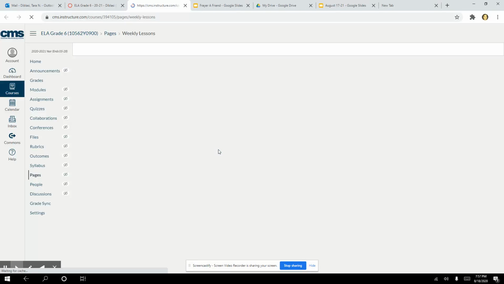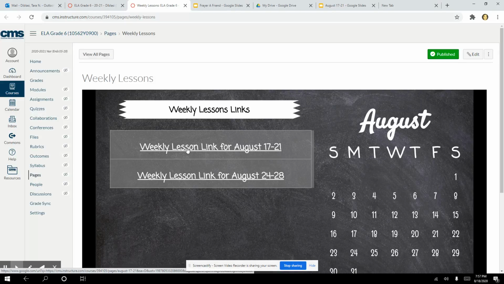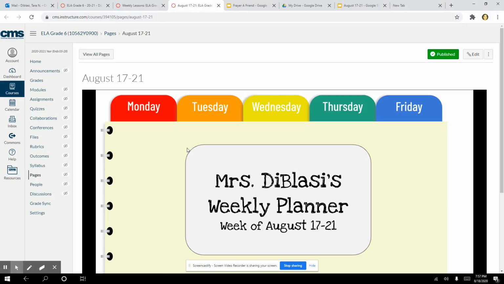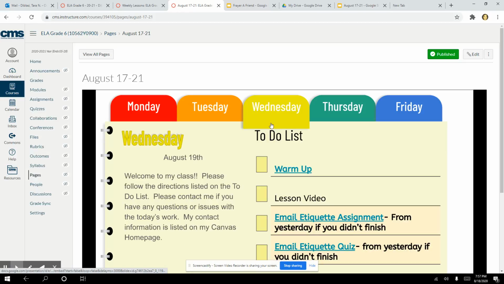So click on the weekly lesson. Again, you're going to click on this week, August 17th through the 21st. Some students yesterday were clicking on the wrong link and saying that the week was blank. That's because we're not in that week yet. So make sure that you're clicking on the correct one. And then again, you're going to click on Wednesday.